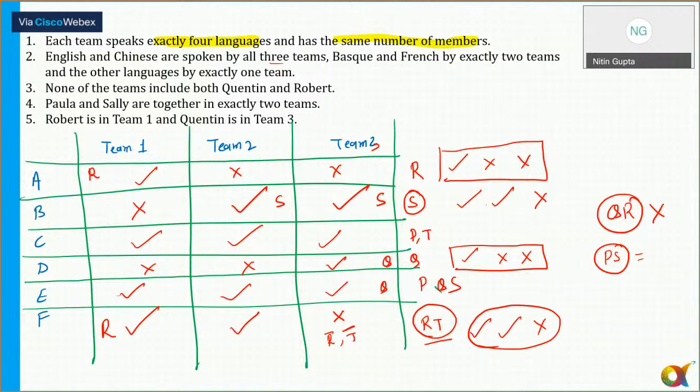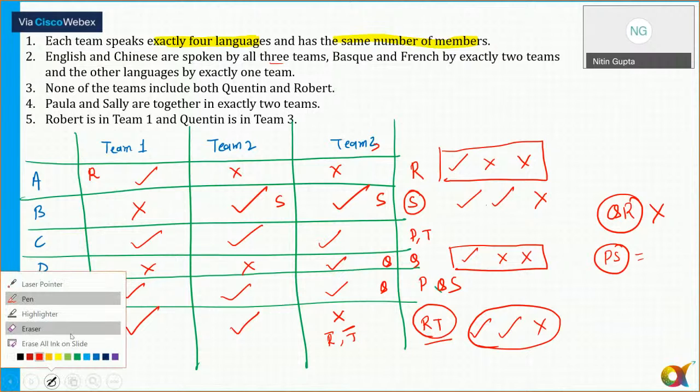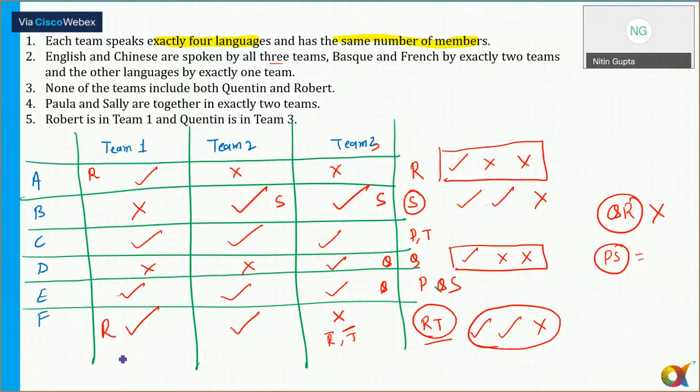I hope that this is clear to all of you as far as the language is concerned. Once I find out which language is spoken by which team, now we'll identify which persons are a part of a team. Any doubts to anyone till this step, please tell me. Clear to all, everyone? Please respond.